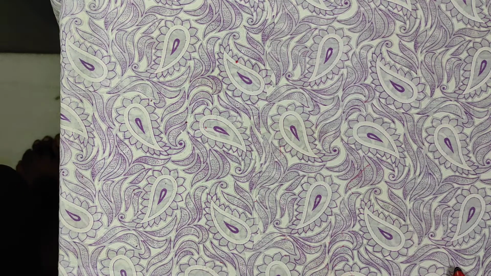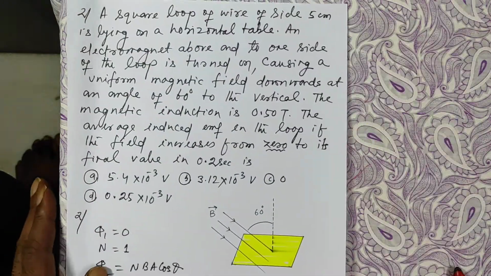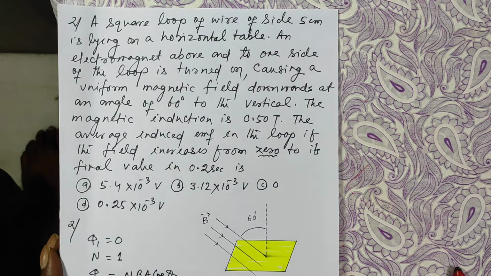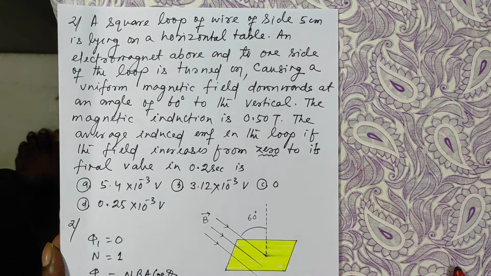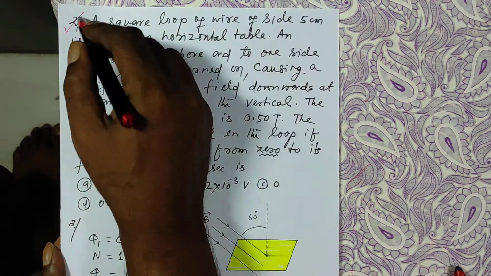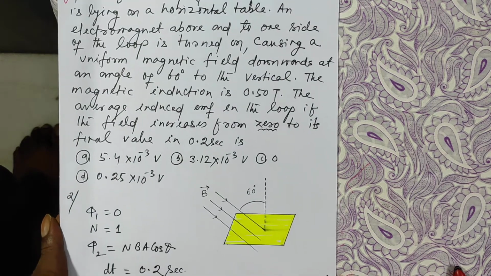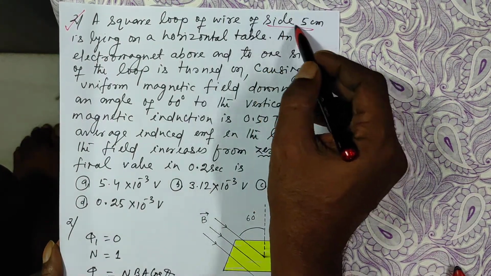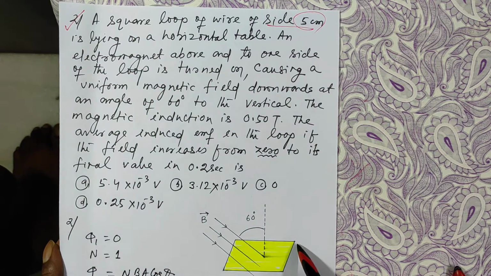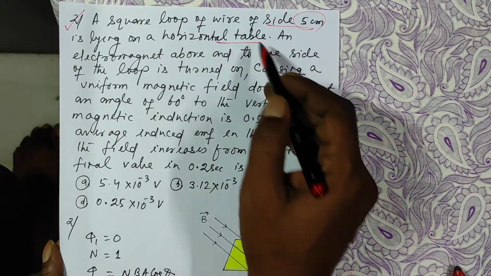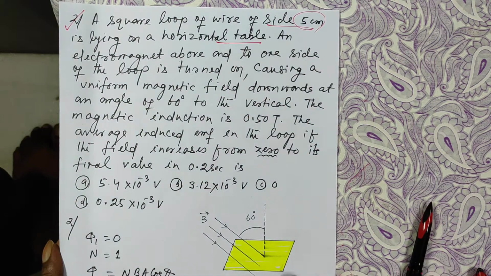Now, let us go to the second one. Although the statement looks very lengthy, the solution is very simple. Now look at the second one. A square loop. Look, this is a square loop. This yellow portion is a square loop of side 5 centimeter, 5 centimeter, 5 centimeter, 5 centimeter, lying on a horizontal table. This loop is lying on the plane of the paper.